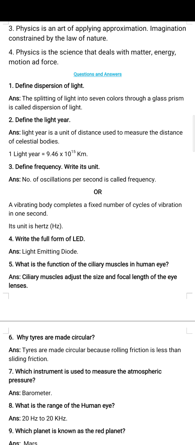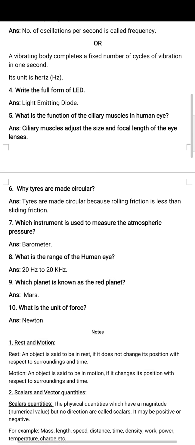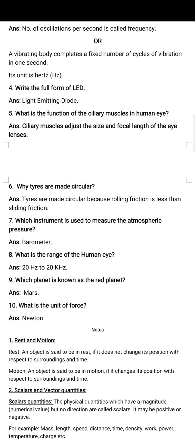What is the function of ciliary muscles in the human eye? We know that there are so many parts of the human eye. One of the parts is the ciliary muscle. What is its function? It adjusts the size and the focal length of the eye lens. Why are tires made circular? It is related to friction. The friction chapter you have studied, chapter number 4 in our previous class, 8th class.